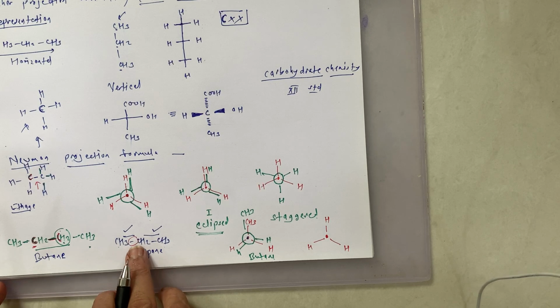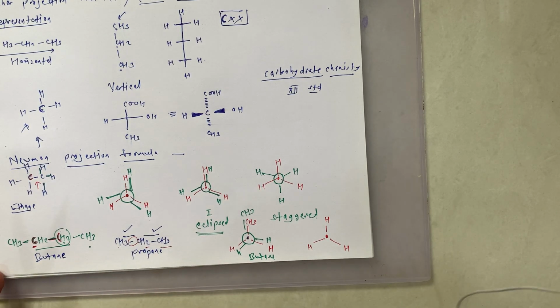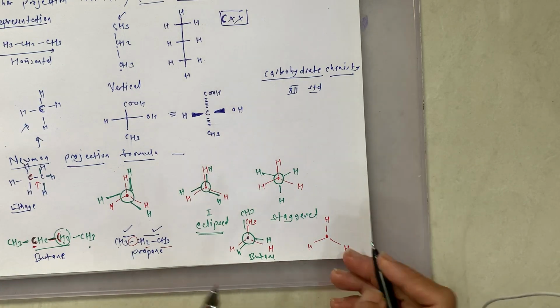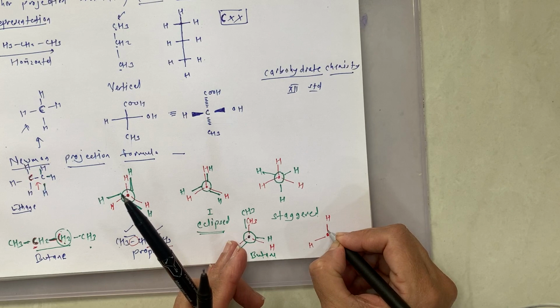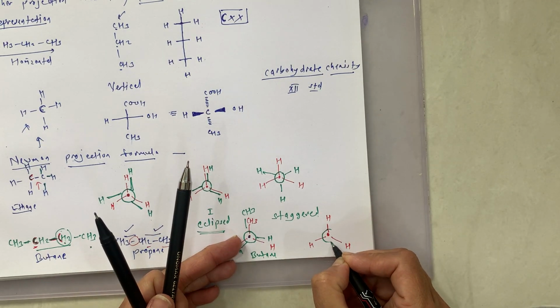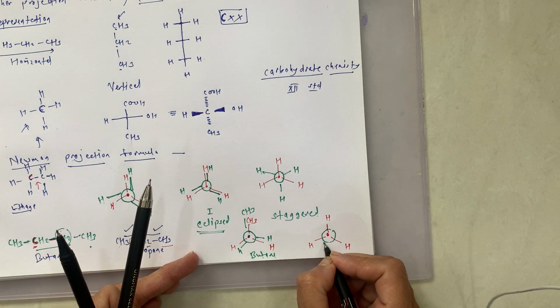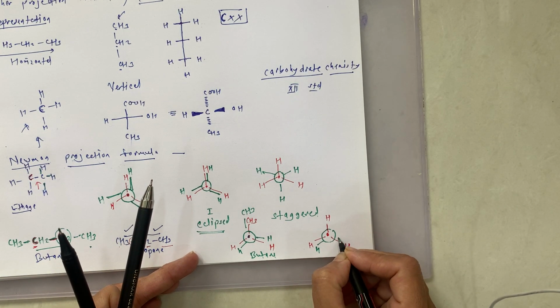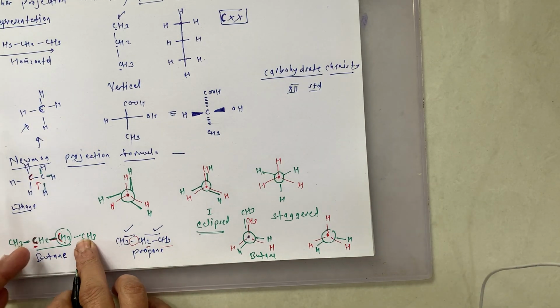What is here? To this carbon there are 2 hydrogens and 1 CH3. So I am showing it with this rear carbon with this circle, and on this carbon there are 2 hydrogens. So here are 2 hydrogens, and to this carbon there is 1 CH3.